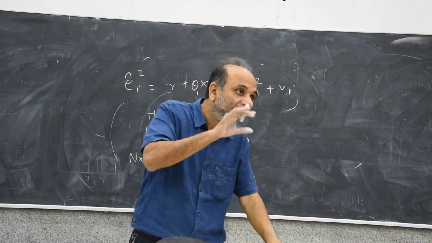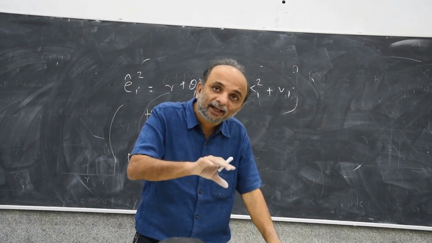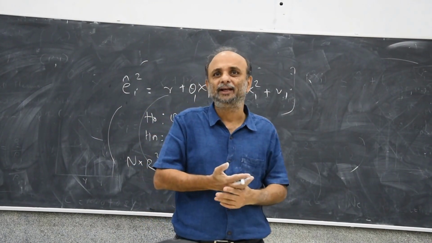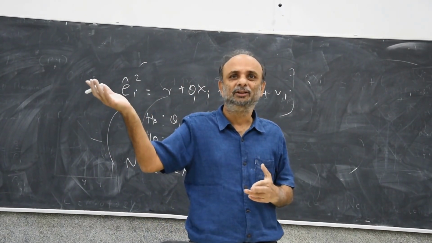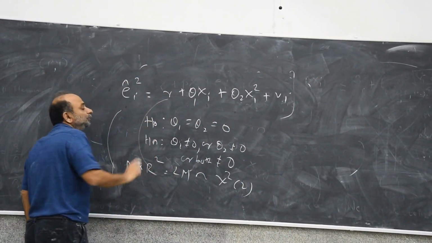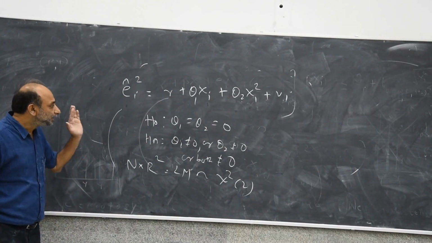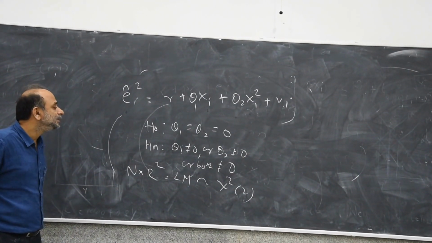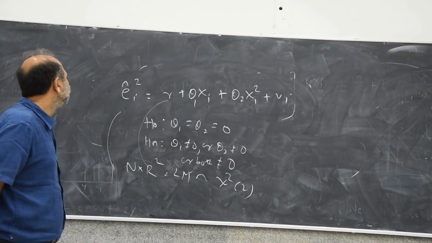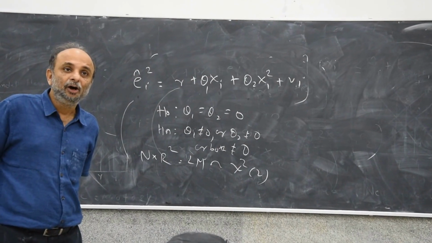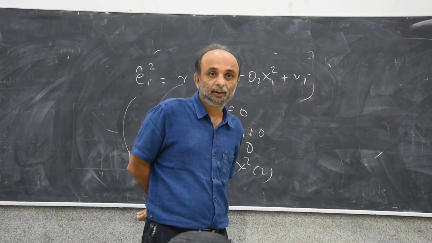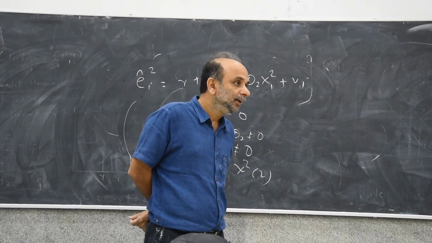Suppose you suspect the variance of the error term to change with x. So regress e hat i square on x and x square, because it could be changing not only with x but also with x square. In this model, the null hypothesis of no heteroscedasticity is equivalent to testing theta 1 is equal to theta 2 is equal to 0. Because if theta 1 and theta 2 are both 0, then ei square is just gamma plus vi, so the variance of the error term is constant. So there is no heteroscedasticity. How do you test this?